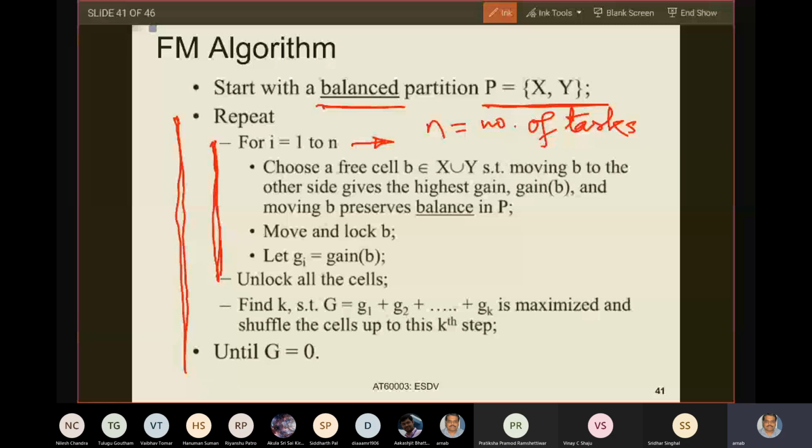Right? N is the total number of tasks. So choose a free task or just a task for the time being, unless I tell you why you require this term free. Choose a task B from X union Y, from any partition. From any of the two partitions you take, such that moving B to the other side gives the highest gain.